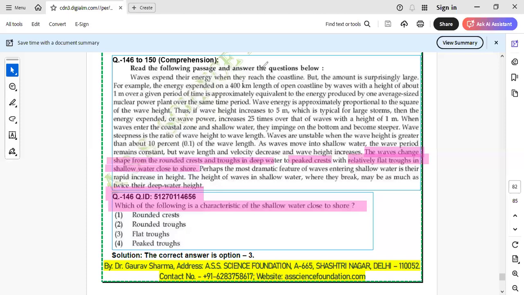Trough, all of you are aware what is trough. When I was teaching this PDF in the energy, I told you this is my trough. This is my crest. I told you what is crest and trough. So flat trough is the correct answer for this question. As you can see here in the passage, they have mentioned the flat trough. It is very easy guys, identifying is not tough at all. So you can see here flat troughs in the shallow water close to shore. Flat trough is the characteristic. So the correct answer is third.